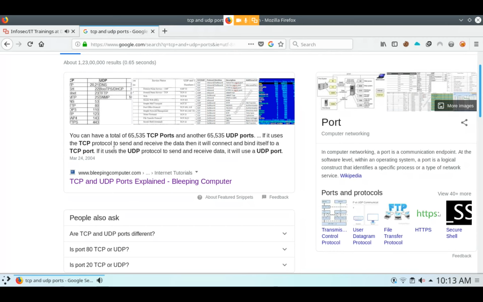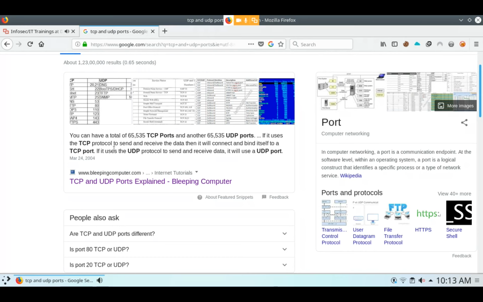Port number 20 is the FTP data port. Port number 21 is FTP, but it is the command port. Port number 22 is SSH. 23 is Telnet, 25 is SMTP. Port number 53 is for DNS, domain name system. Port number 67 is known for DHCP, dynamic host configuration protocol. After that, port 80 is for HTTP, hypertext transfer protocol.